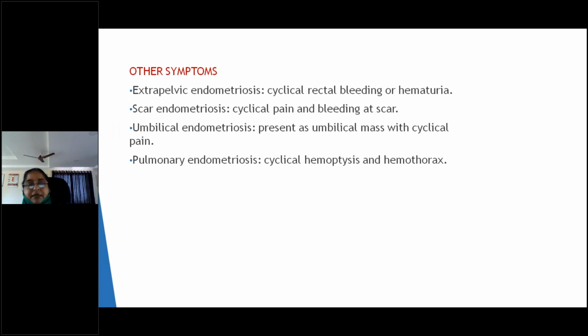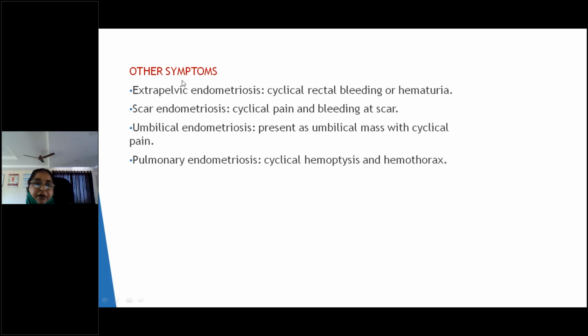And not only these are the symptoms of pelvic endometriosis. They have already told extra-pelvic are also there. That is in remote cases. Extra-pelvic endometriosis involving the genital tract or colon leads to what symptoms? Rectal bleeding, that is melena. Or when the urinary tract is involved, they can have hematuria.